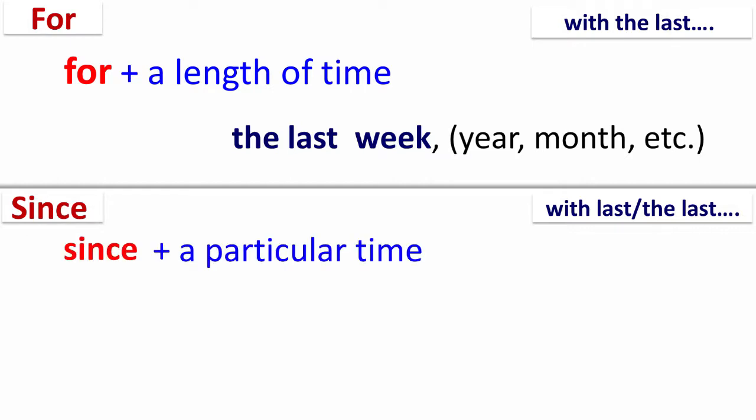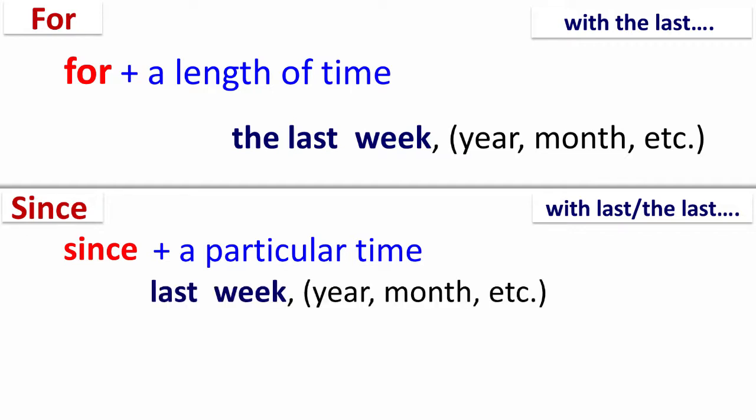Since is followed by last, which is followed by a period of time. For example, since last week, since last year, since last month, etc. Since is followed by the last, which is followed by a period of time, followed by of. For example, since the last week of July.